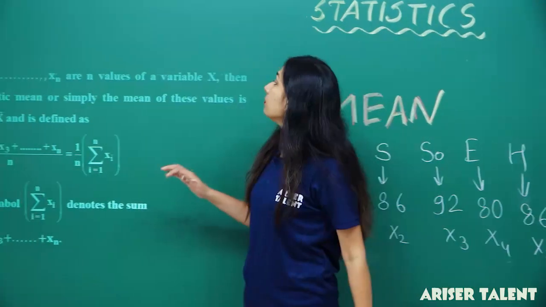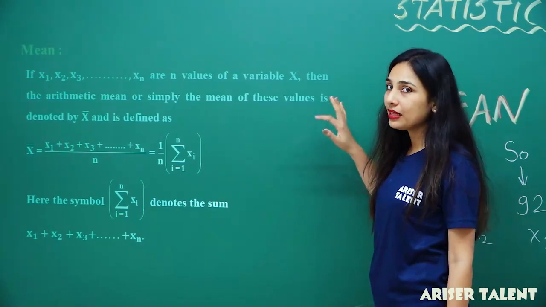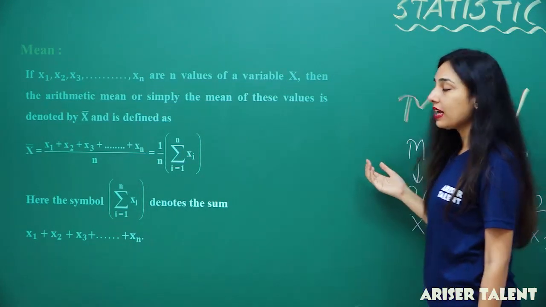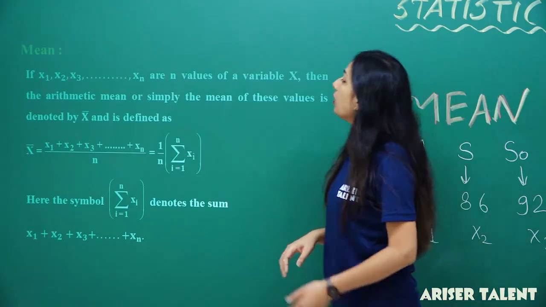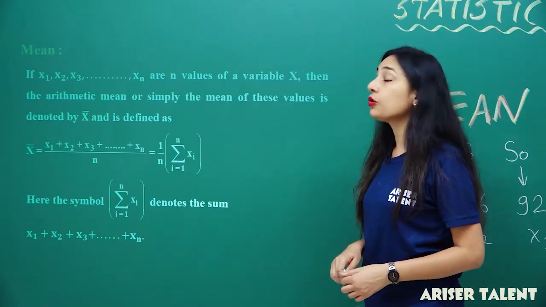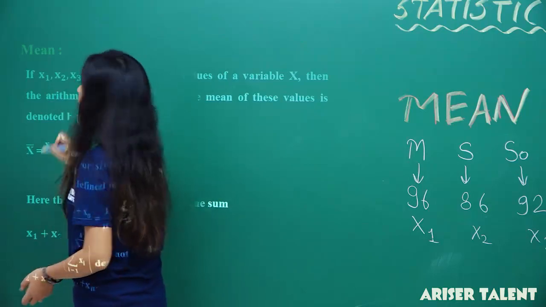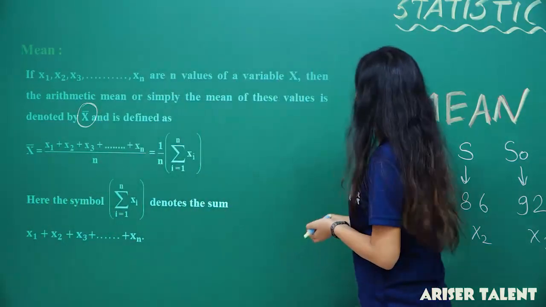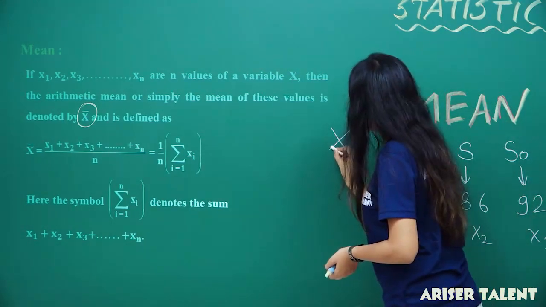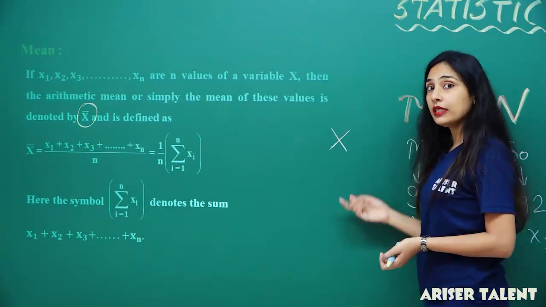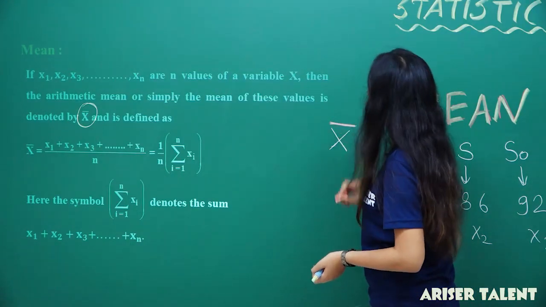Now, there are n values of a variable x. Now what is variable x? If I am going to change the values, the marks are here, so x1, x2, x3, and so on. Understood? The mean of these values is denoted by x bar. Now this is important, students, how to denote it. You're having a variable x, so in order to denote it as a mean of this x variable, you have to put a bar on it.